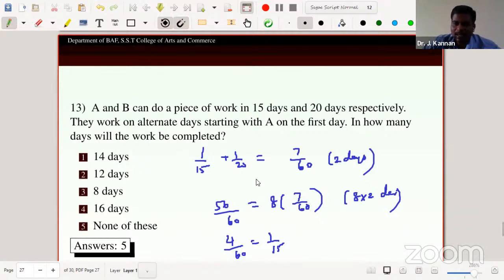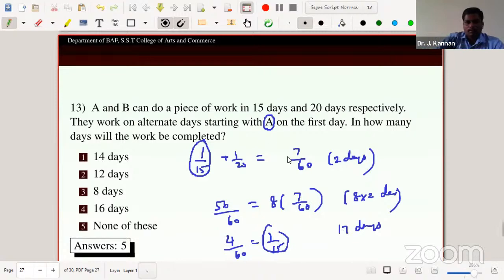But on the 17th day, A comes in again. So A's 1 day's work is 1 by 15, which is the remaining work. Therefore on the 17th day the work is completed. So the answer is none of these options actually. So the 2 days' work is 7 by 60, 56 by 60 is 16 days, so the remaining work is 4 by 60 equal to 1 by 15. The 17th day A enters, A's 1 day's work is 1 by 15, so on the 17th day the work is complete. So the problem is solved.